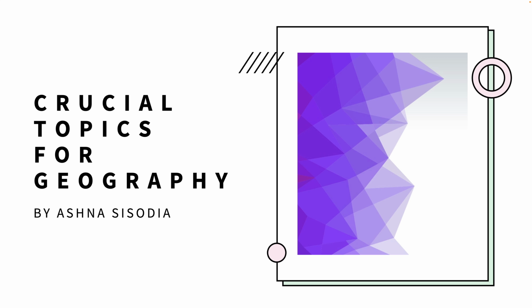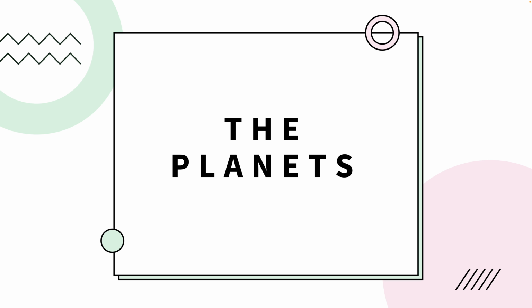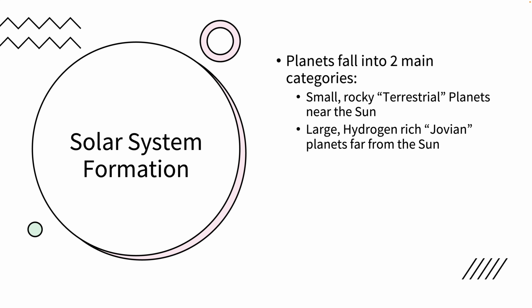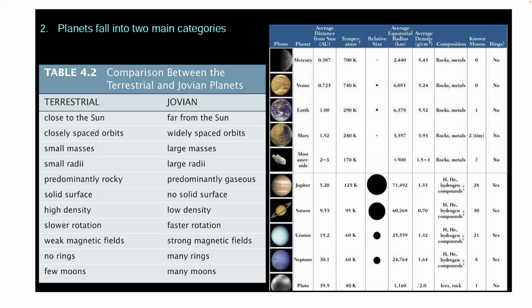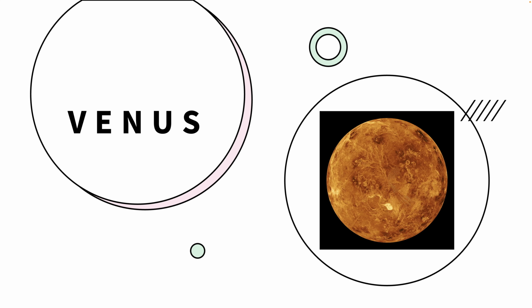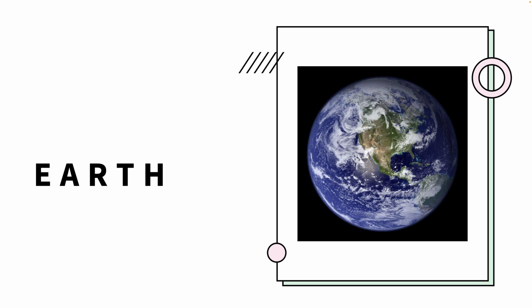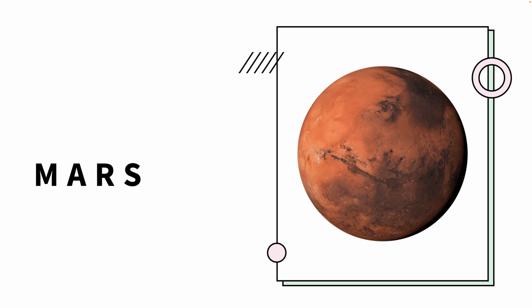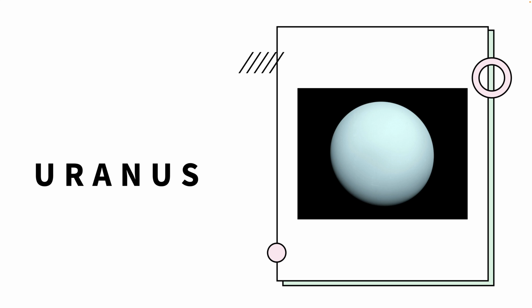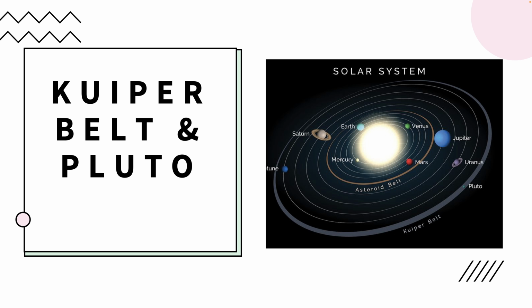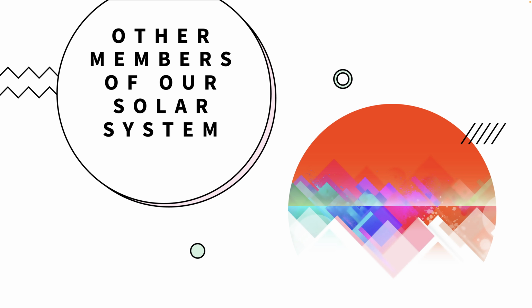My name is Ashna Sisodia and we are discussing crucial topics for geography. In the last video, we discussed the planets, what planets are, and how they have been formed. We discussed terrestrial planets and Jovian planets, and we discussed Mercury, Venus, Earth. Some of the important features we have discussed for Mars, Jupiter, Saturn, Uranus, Neptune, and Pluto. Now, in this video, we are going to discuss other members of our solar system.